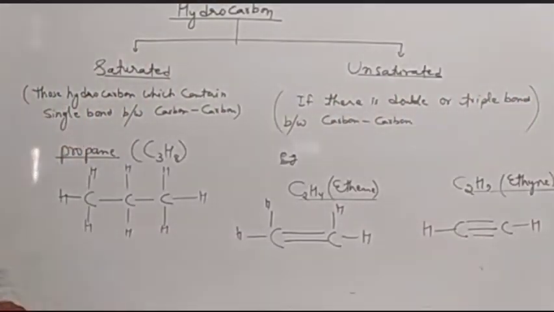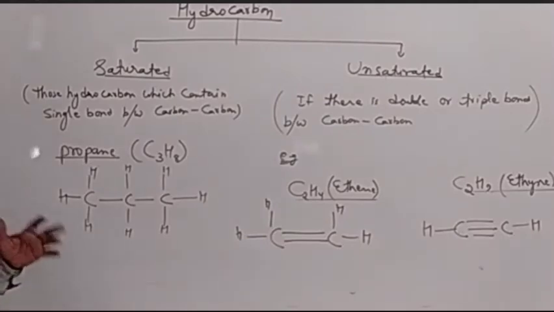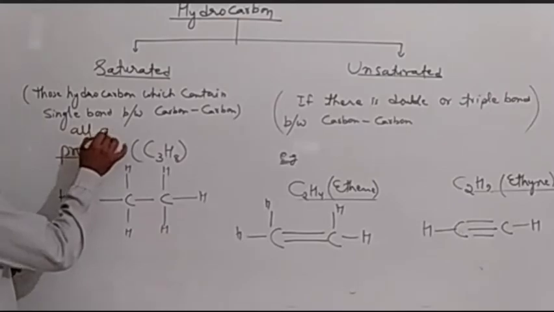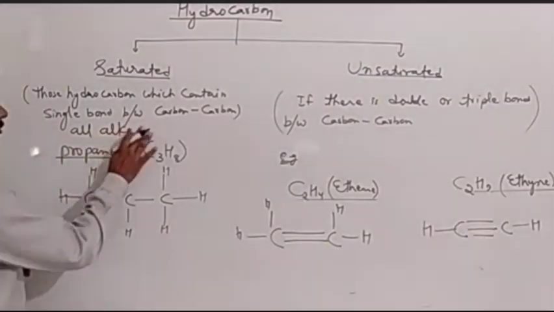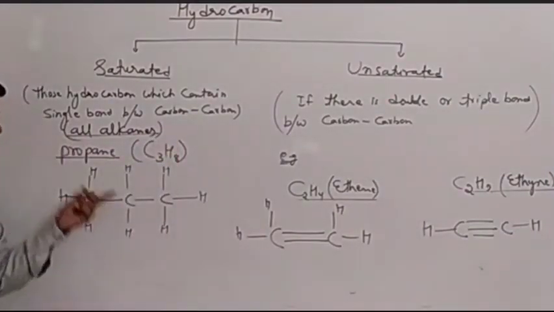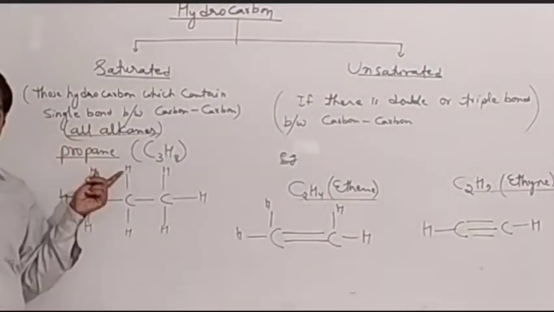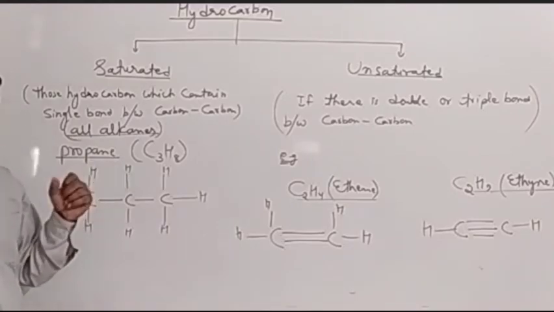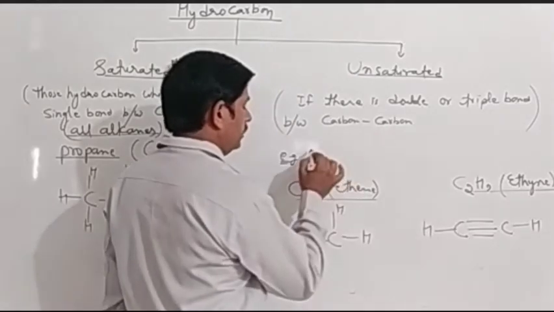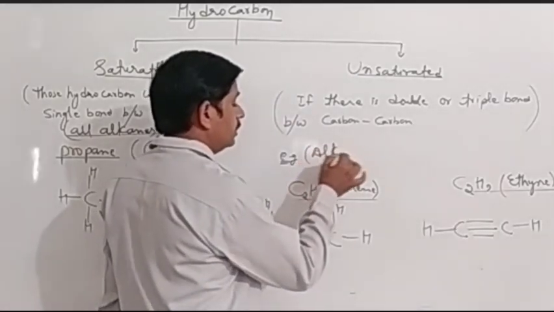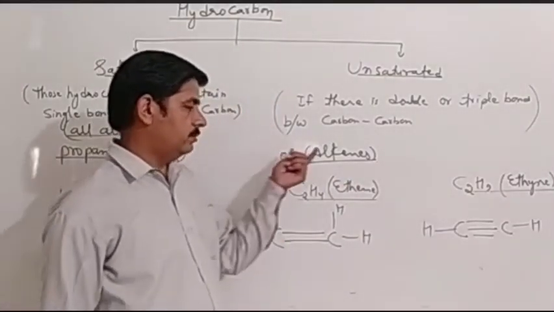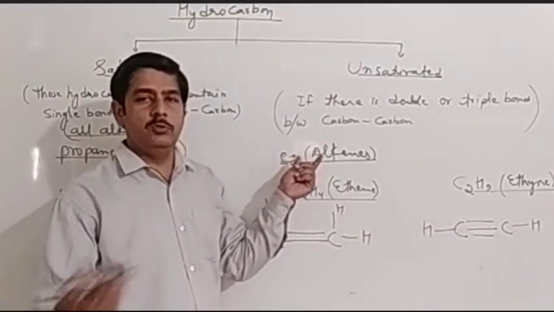In terms of common examples, all alkanes are saturated, because this propane I have written here is a type of alkane. We will study further. And here we can have 2 examples. One is alkenes. Alkene is a common name, and there may be many types of alkenes.